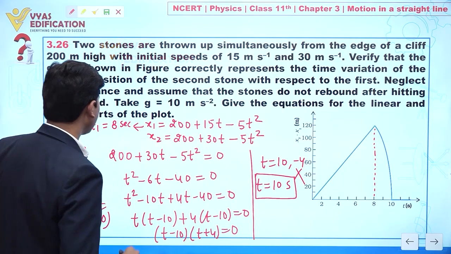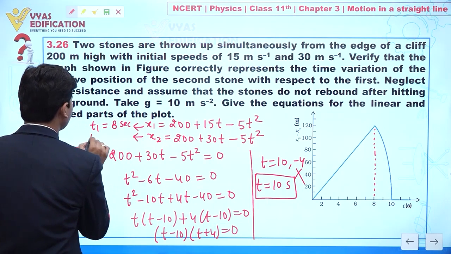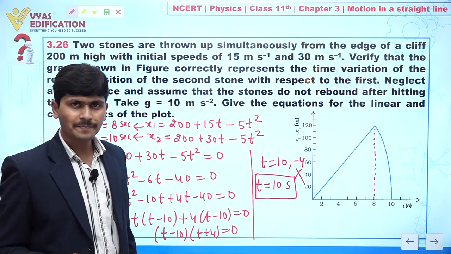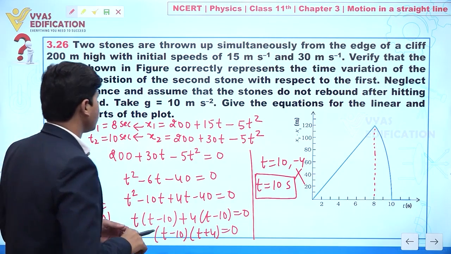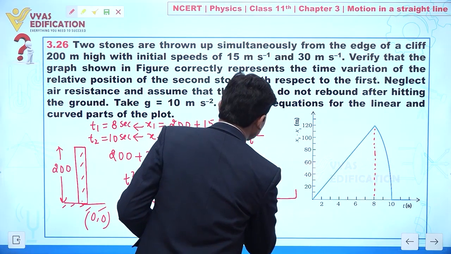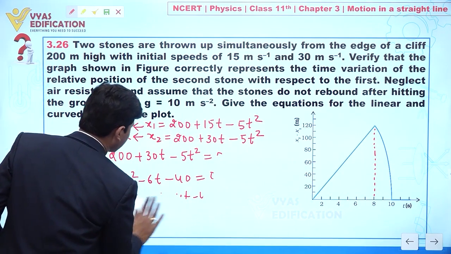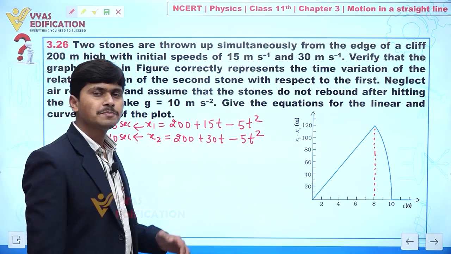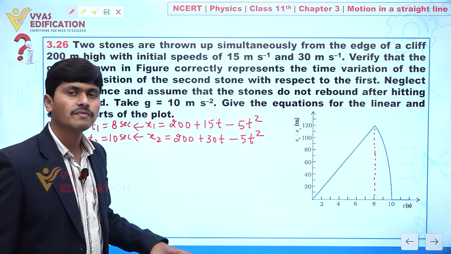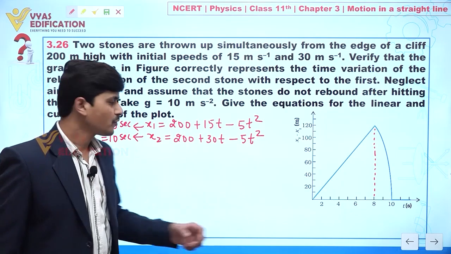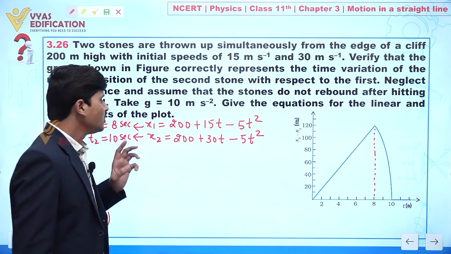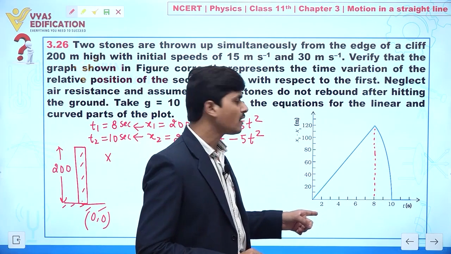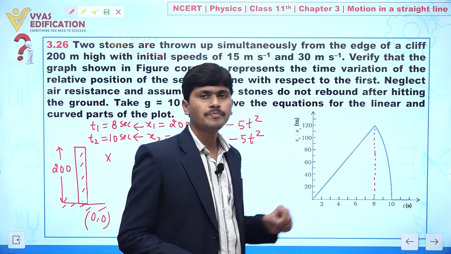So now we can say this particle comes to rest at 10 seconds, yes or no, clear to you? Yes. Now if we compare stone number 1 and stone number 2, which stone first comes to rest, or which stone first comes to ground? We can say stone number 1, clear. Now we have to draw a graph between x2 minus x1 and time, clear.